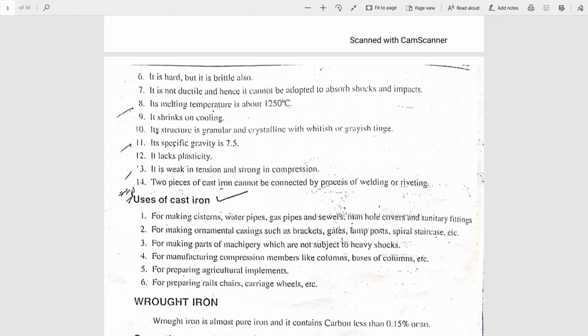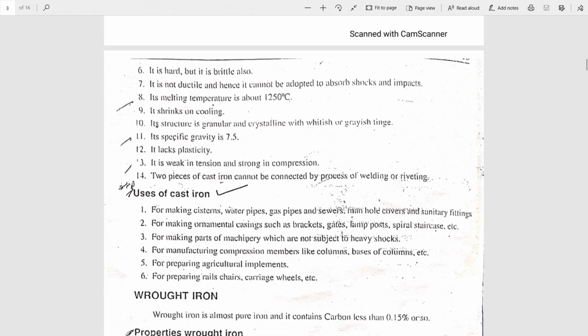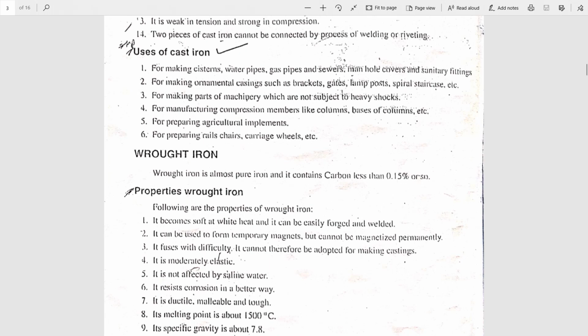It lacks plasticity. Cast iron is weak in tension and strong in compression. Two pieces of cast iron cannot be welded or riveted. Like this, there are 14 different properties of cast iron. Next is the uses of cast iron. Where are we using cast iron?